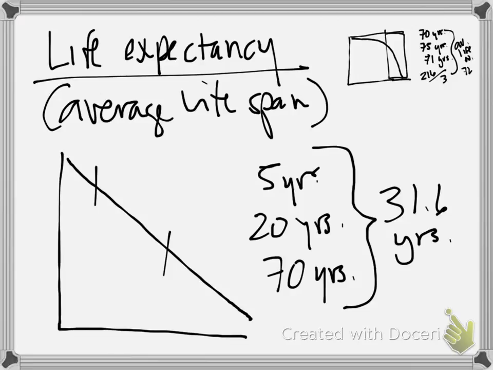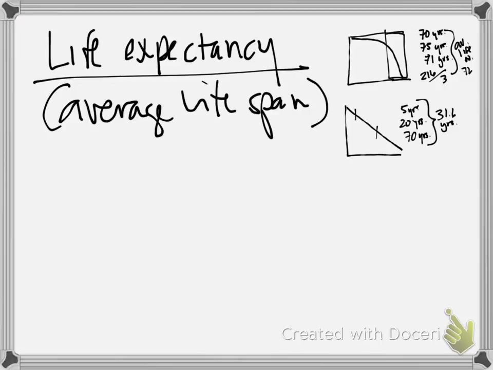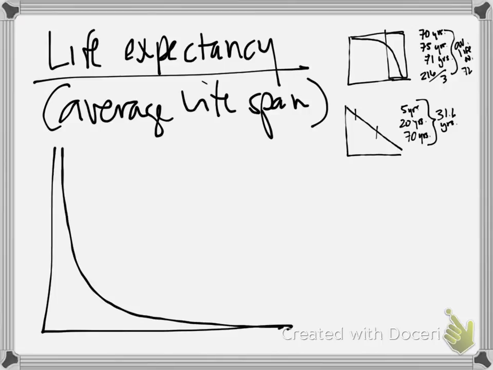Now let's look at the same idea for a population or a species that has a survivorship curve like that. In a survivorship curve like this, remember this is 50% of lifespan, 25, 75, 100% of lifespan.